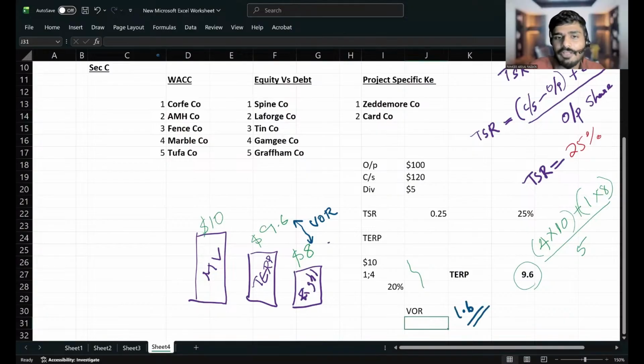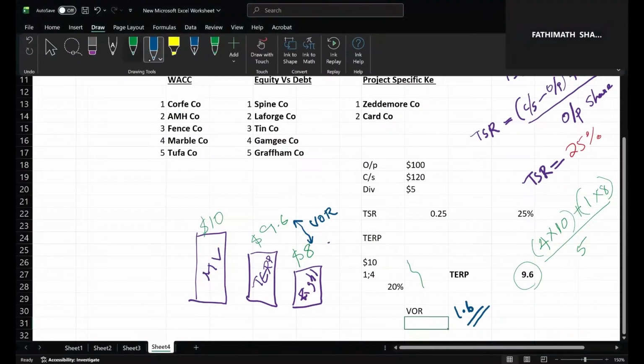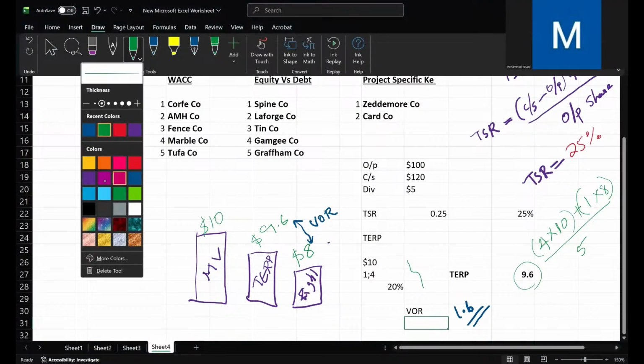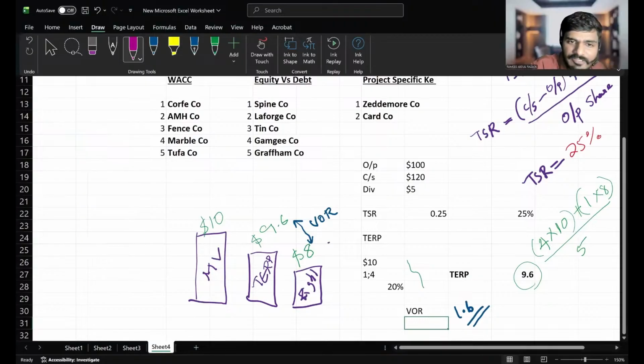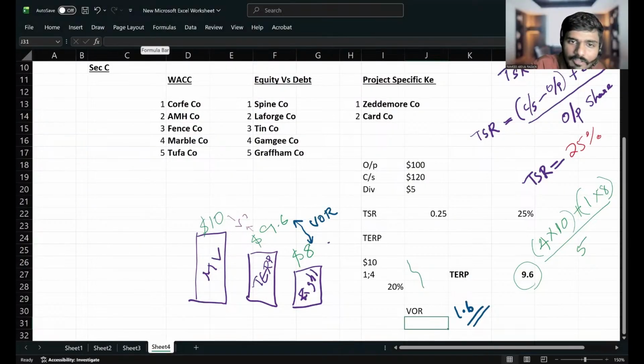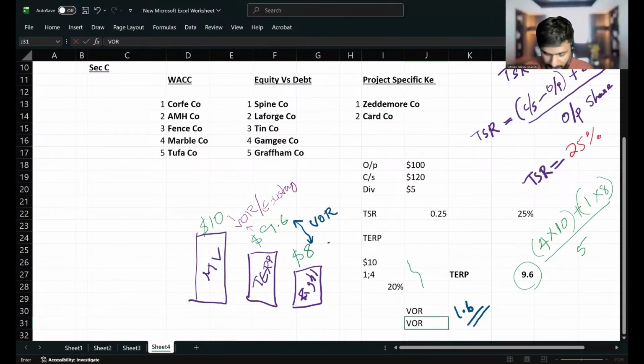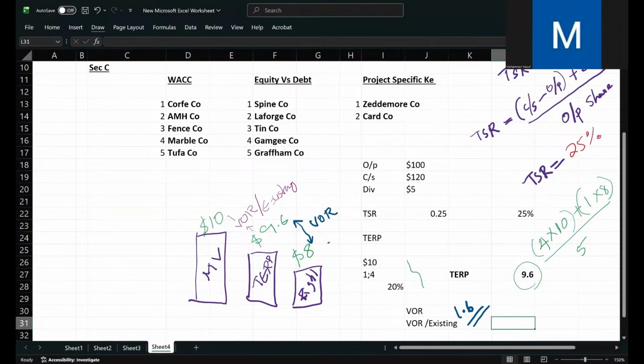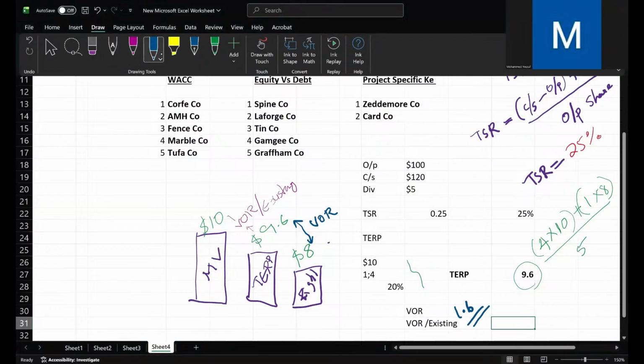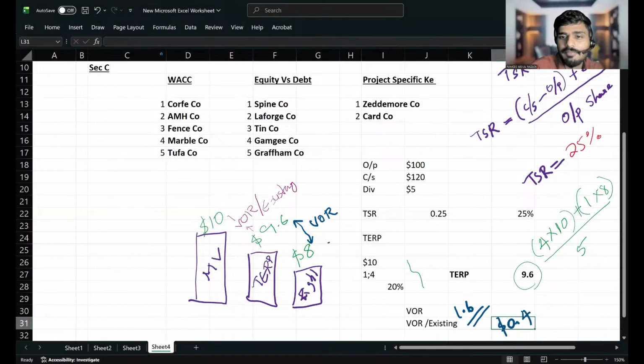And what will be the value of right per existing share? 0.4. It's the difference between market value and TERP. This is the value of right per existing share, which will be 10 minus 9.6, which is 0.4. So the value of right per existing share will be $0.4, and the value of right will be 1.6.